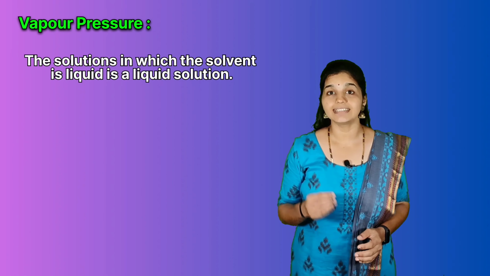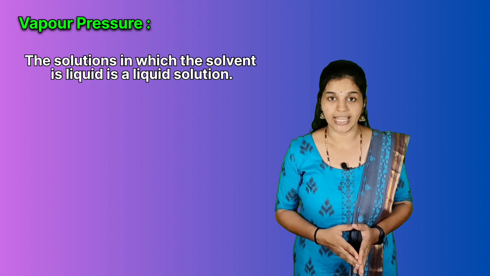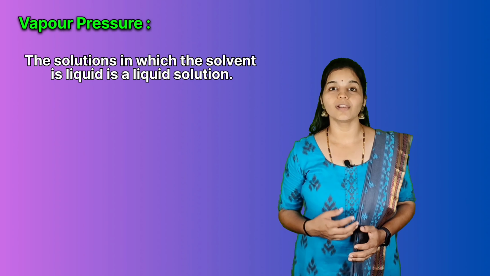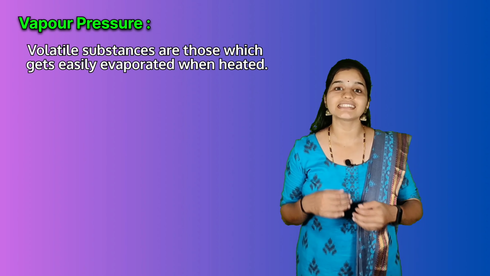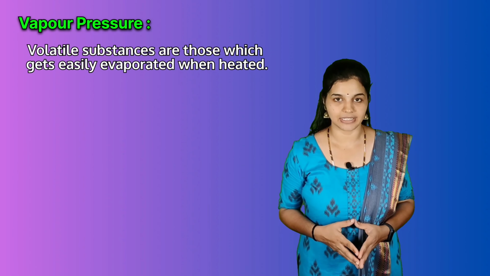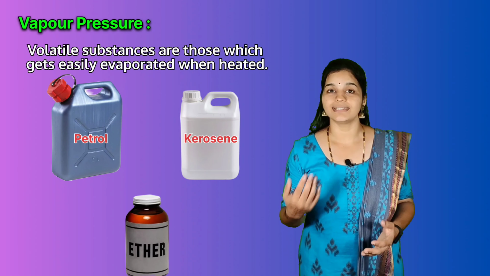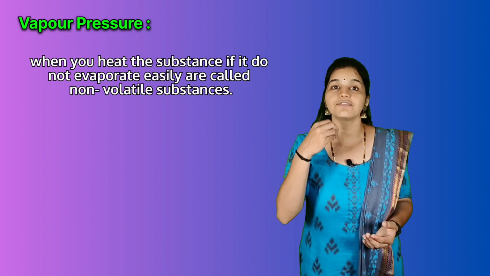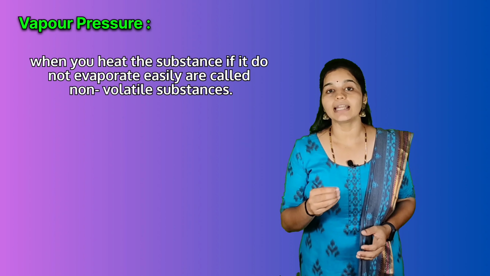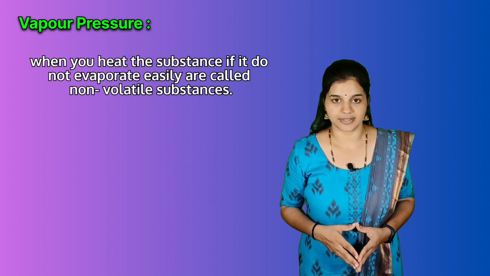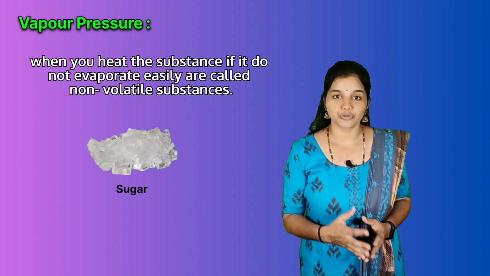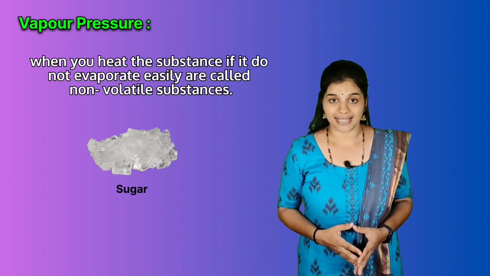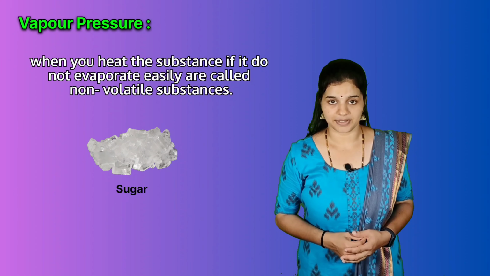Here, generally, the liquid solvent is volatile and the solute may be volatile or it may not be. Volatile substances are those which get easily evaporated when heated, for example, petrol, kerosene, ether, etc. On the other hand, substances that do not evaporate easily when heated are called non-volatile substances. For example, if you take sugar and heat it, it will not evaporate. So, sugar is an example of a non-volatile substance.